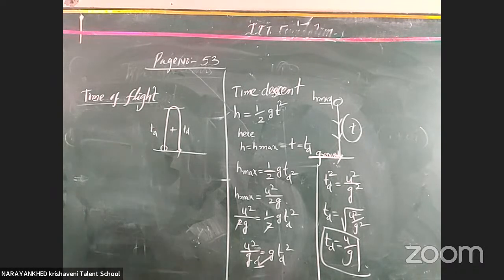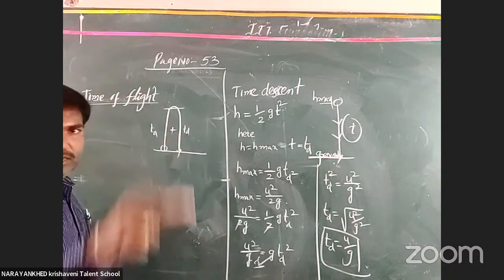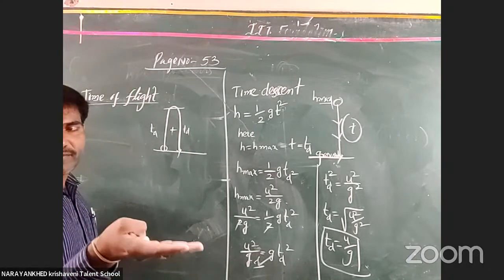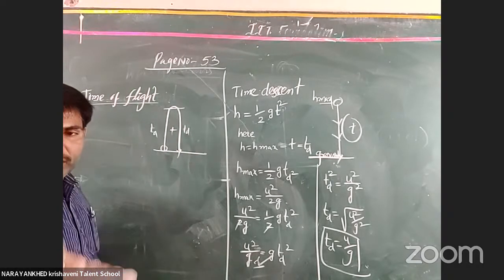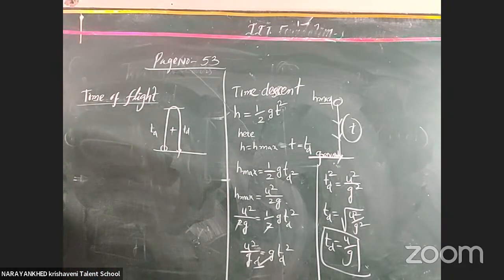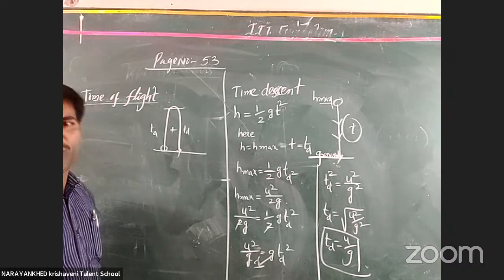We project it like this. It starts here and reaches the maximum height and comes back down to here. The time between starting and again reaching the ground is called time of flight. It is the time the body acts as a projectile plus the time it acts as a freely falling body.